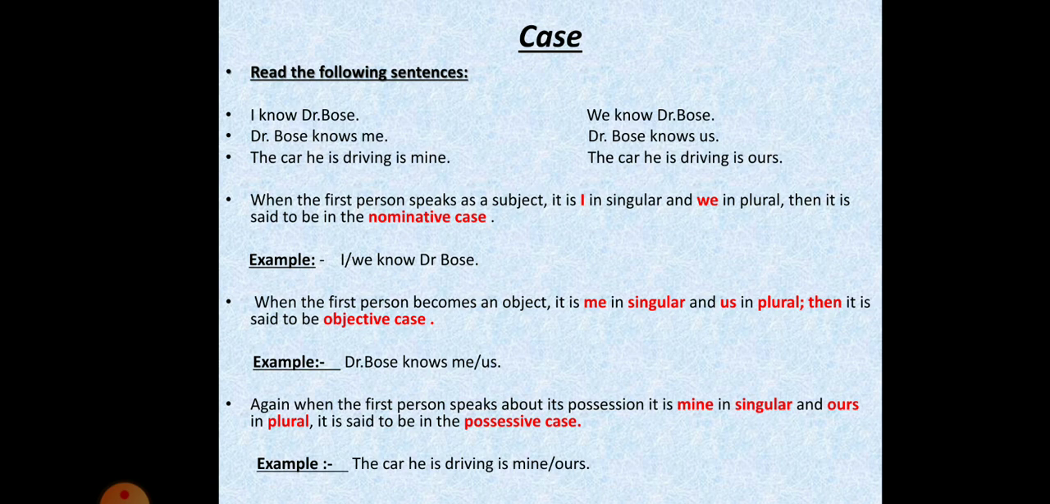When the first person speaks about ownership, it is the possessive case. For example, the car he is driving is mine. The car he is driving is ours. Here, mine is used for singular and ours is used for plural.